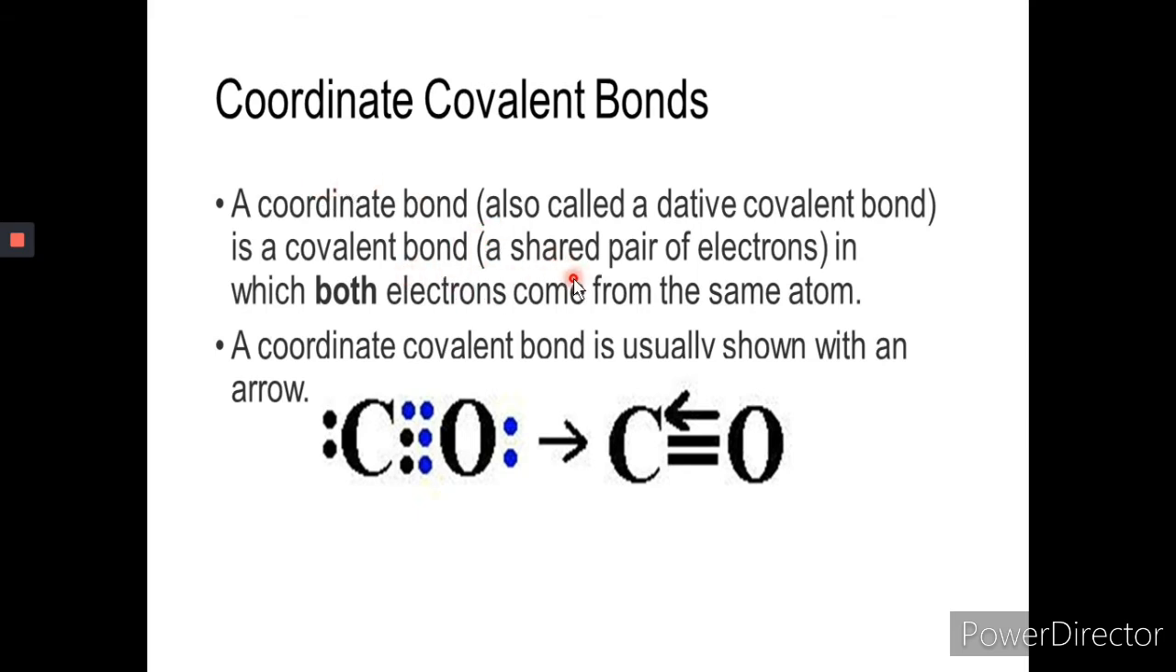in which one atom shares a pair of electrons. The donor is oxygen here and the acceptor is carbon, but the two electrons, that is a pair of electrons, is shared between these two atoms. Clear? A coordinate covalent bond is usually shown with an arrow.